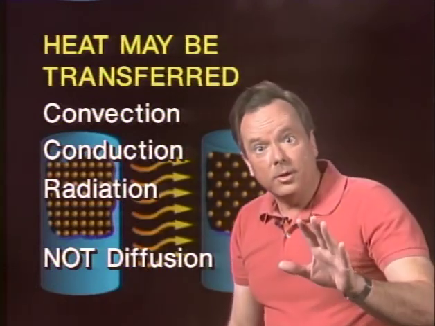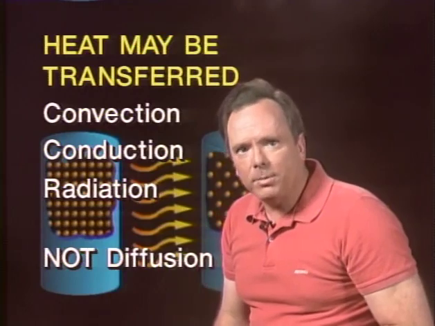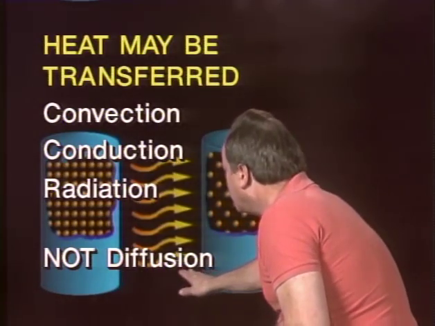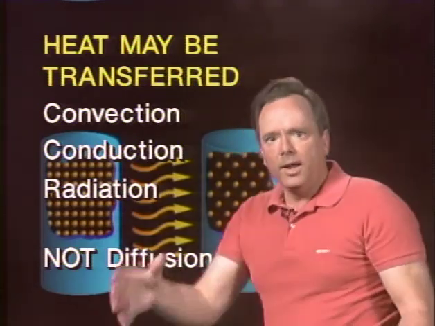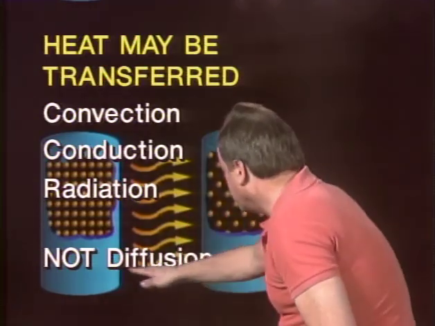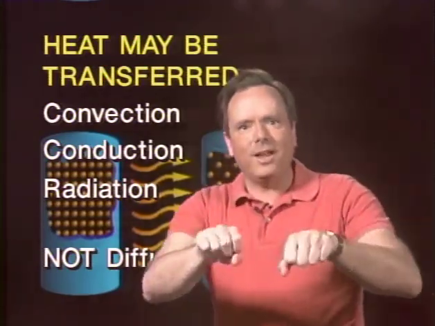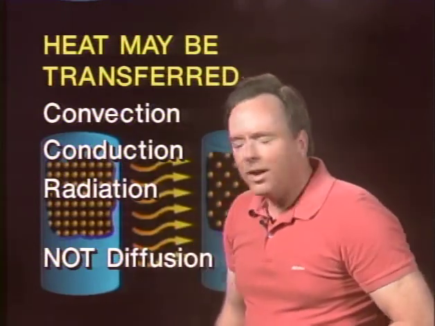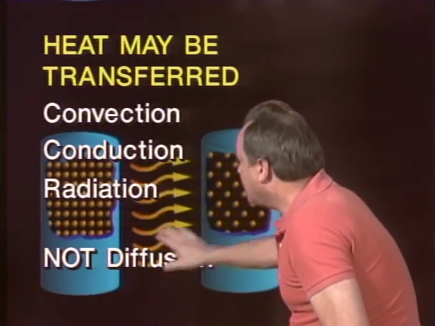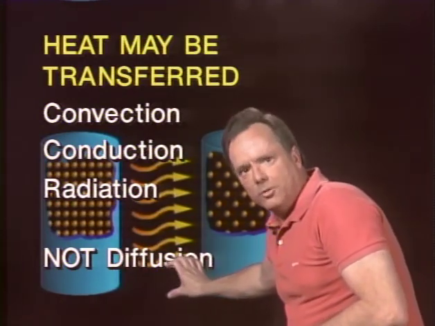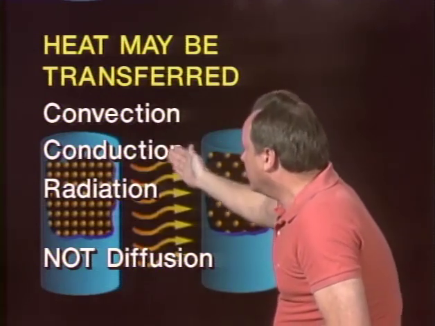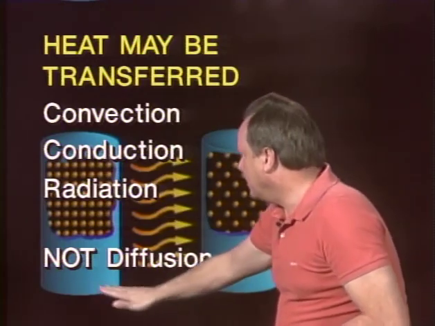Now, one of the things you need to know on the test is here is one way that heat cannot be transferred, and that is by diffusion. Diffusion is mixing of molecules. If you have a container of air and you introduce some other gas in there, they will mix together. That is diffusion. If you pour two liquids together in a container, they will mix up perfectly in that container. That is an example of diffusion. That is not a way of transferring heat. That's a totally different concept. They're going to try and confuse you with that on the FAA written exam. Here are the three ways that heat may be transferred: convection, conduction, and radiation, but heat may not be transferred by diffusion.